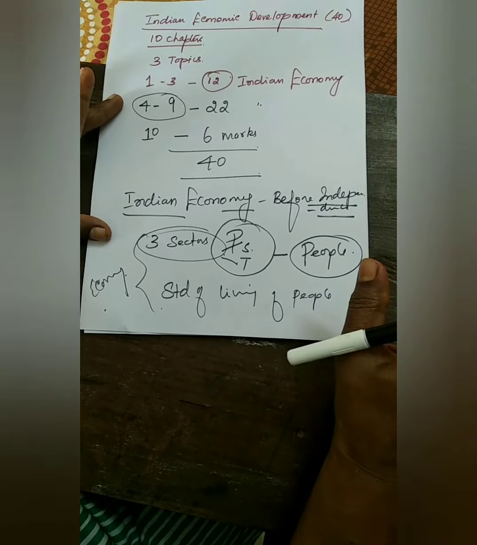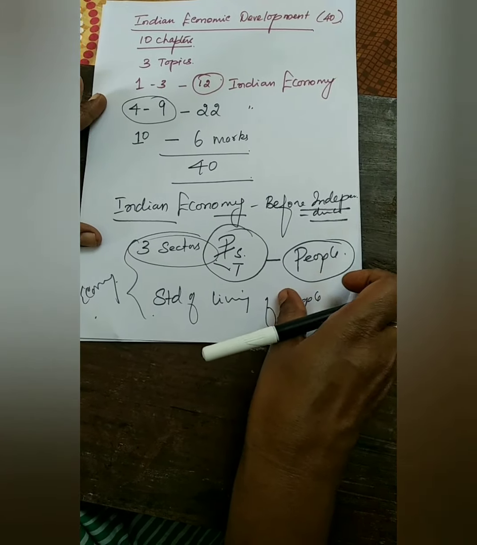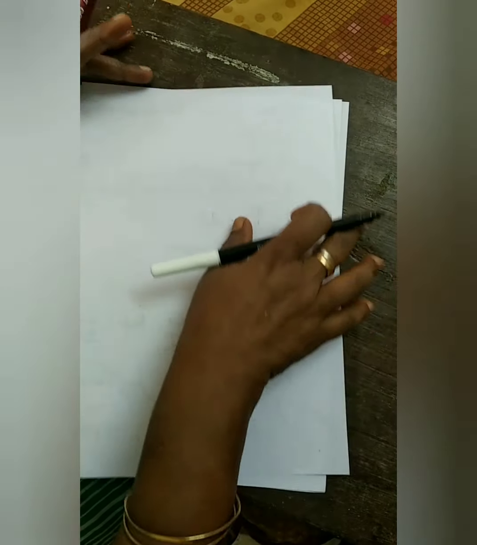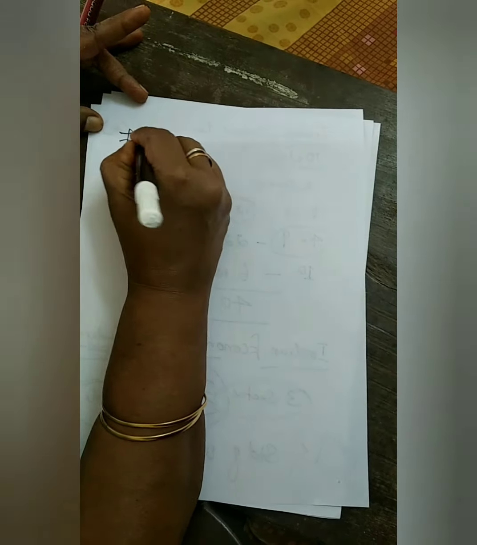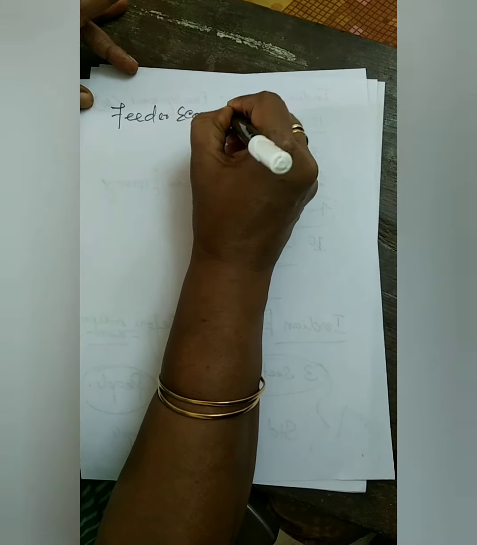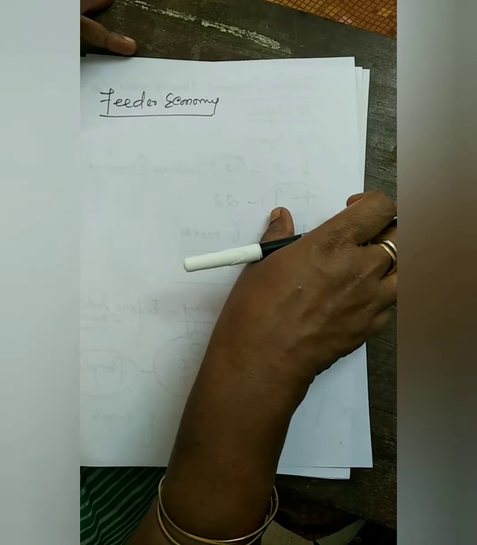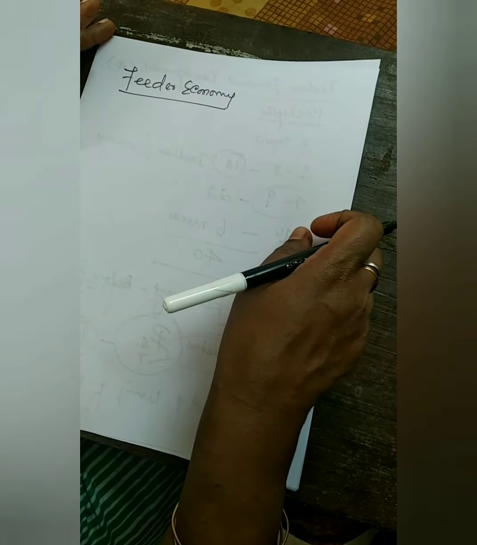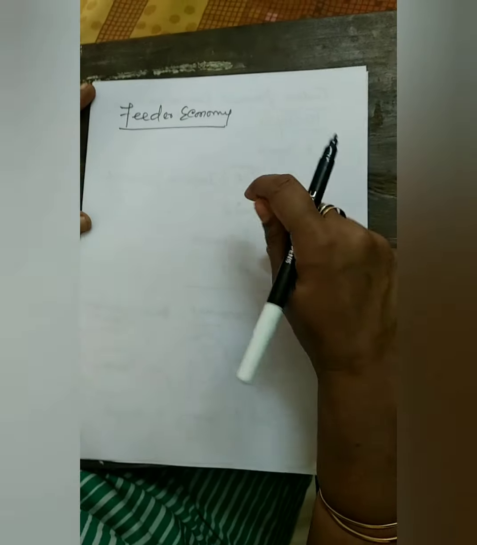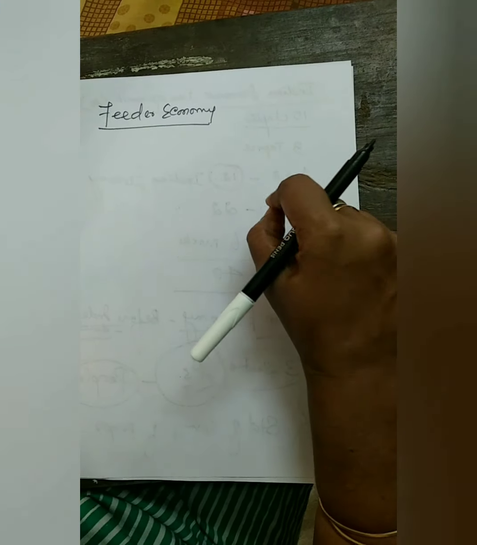So how was it before independence? First of all, we were just a feeder economy. What is the meaning of feeder economy? Because India was one of the colonies of the Britishers. So why did the Britishers come to India?